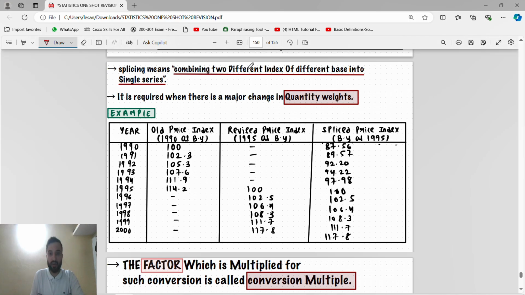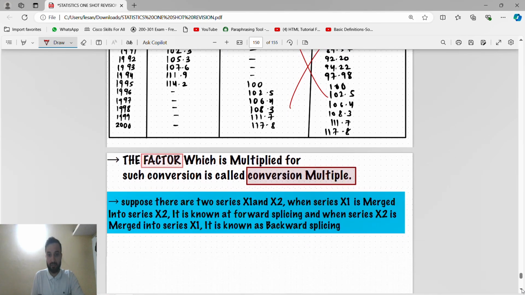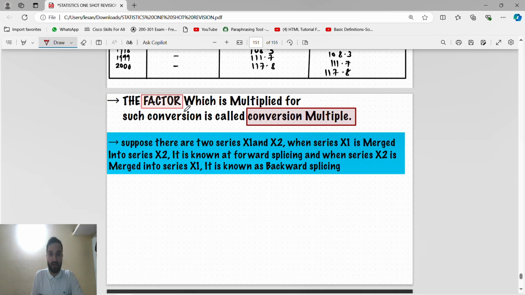Splicing means combining two different indices of different bases into a single series. It is required when there is a major change in quantity weights. Numerical is not there guys, don't go for the numerical. The factor which is multiplied for such conversion is the conversion multiple. This is important. Two series are there, x1 and x2. When series x1 is merged into x2, it is known as forward splicing, because x1 is merged into x2, so it is going forward. And when series x2 is merged into x1, it is backward splicing.